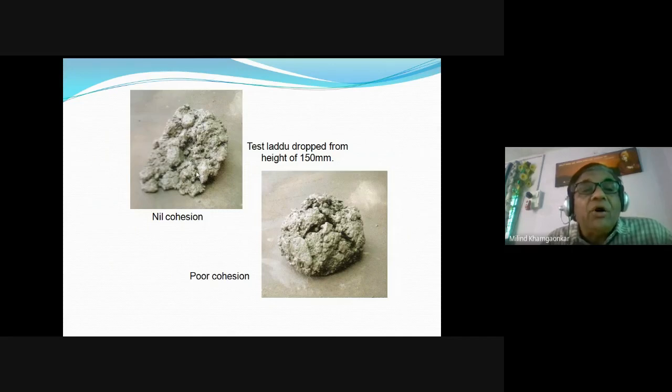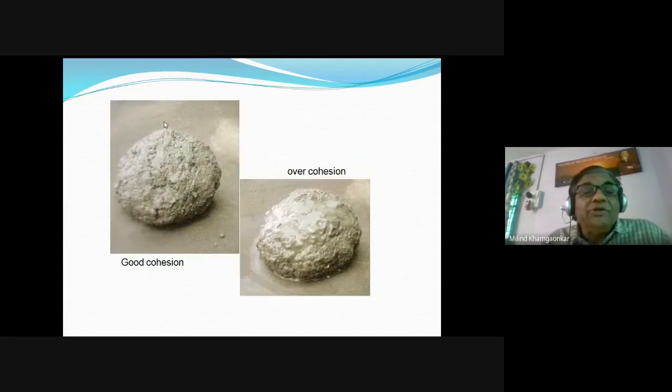If it is non-cohesive concrete, it will look like this. If we take it in the hand, it will look like this. Poor cohesion, it will look like this. Good cohesion, the ball will look like this. And over cohesion means more quantity of the cement, then it will look like this, but we don't want over cohesive, we want good cohesive concrete.